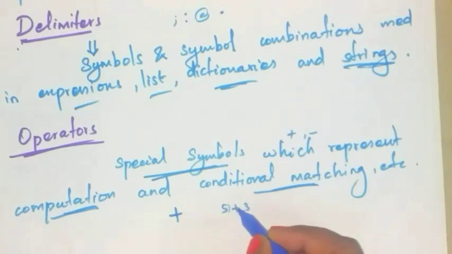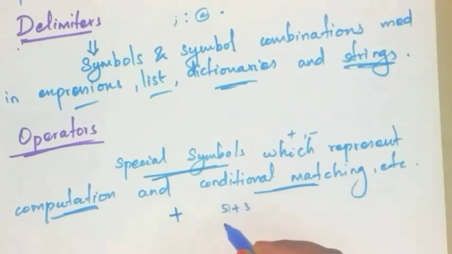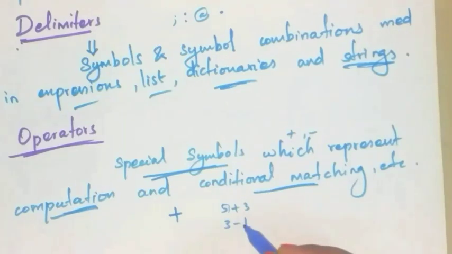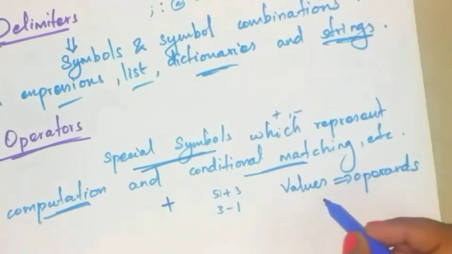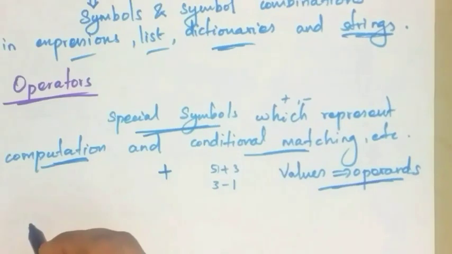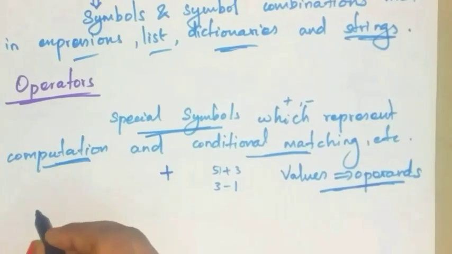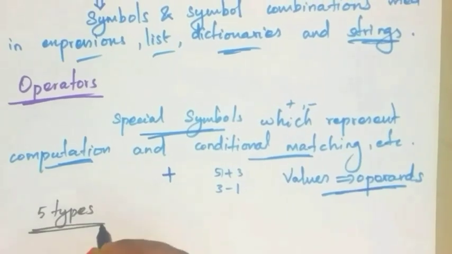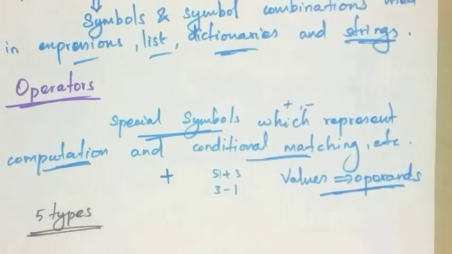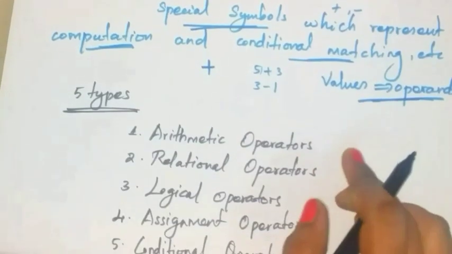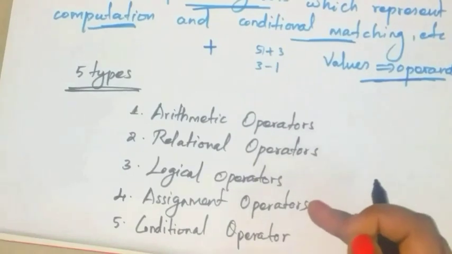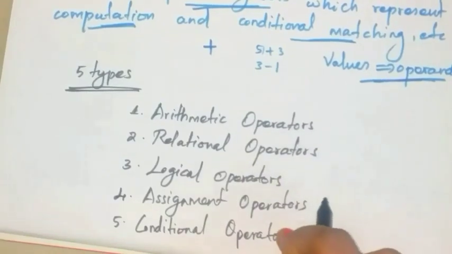Plus is the arithmetic operator, and in 3 minus 1, 3 and 1 are operands, and minus is called an arithmetic operator. So values are called what? Operands. Okay, the operators are categorized into 5 types. What are they? Arithmetic operators, relational operators, logical operators, assignment operators, and conditional operators.